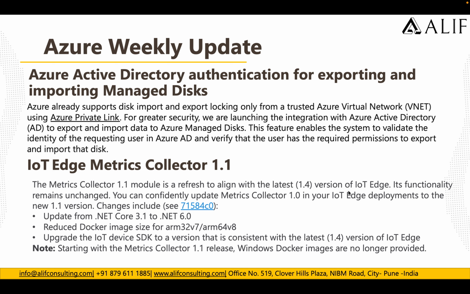So there are new changes included, like an update from .NET Core 3.1 to .NET 6.0, reduced Docker image size for ARM32v7 and ARM64v8, and an upgrade of the IoT device SDK to a version that is consistent with the latest 1.4 version of IoT Edge, right? So these are the new changes released with this new metrics collector.